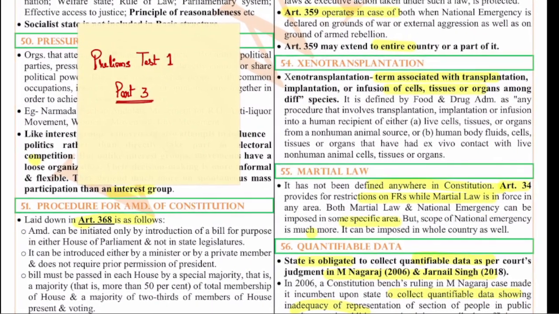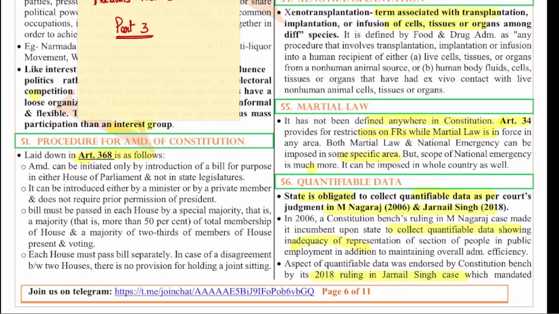So, as you all know, we are discussing test 1 and this is part 3 of the test. Okay. So, now we will begin with question number 51. In the first two parts, we have discussed up to question number 50. Right. So, let's quickly begin.